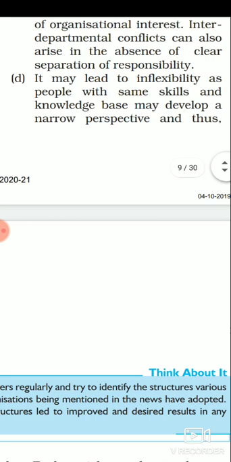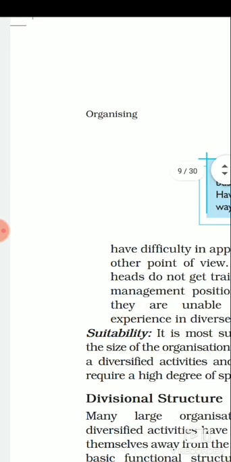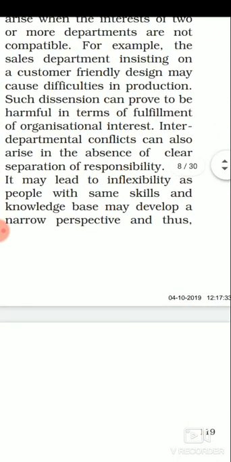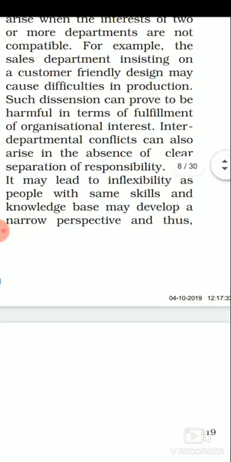Now the next disadvantage says that it may lead to inflexibility, as people with the same skills and knowledge base may develop a narrow perspective, and thus there will be a difficulty in appreciating other points of view. So it's basically saying that a business which does not work in a dynamic mode, which we have discussed earlier also, there should be flexibility in every business. But in case of functional structures, what happens? Sometimes